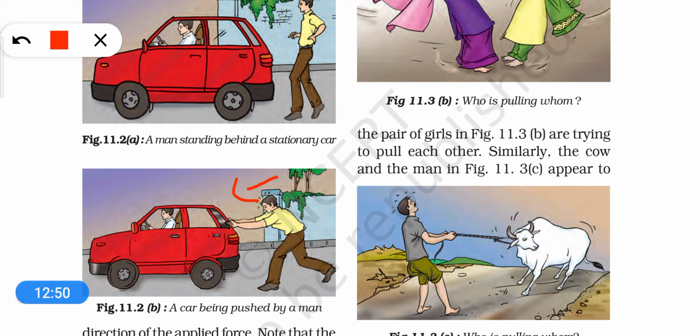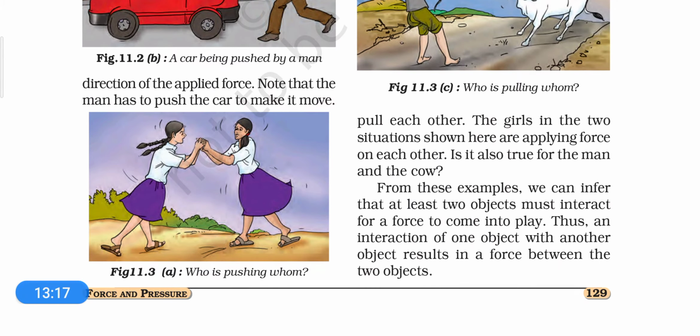So dear students, as long as the car and this man were not interacting, there was actually no force functioning between the two. But once the man interacts with the car or touches the car, you see a force comes into play, means this person starts applying force on the car and the car starts moving. Next, here you can see these twins, the two girls are pushing each other. They are applying force on each other, but only when they are interacting with each other, means they are holding each other.